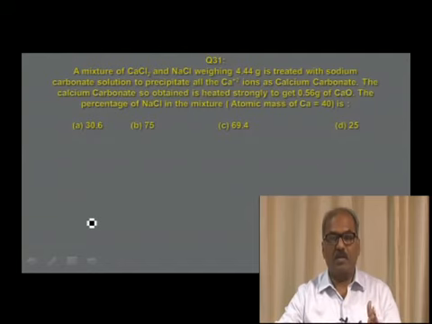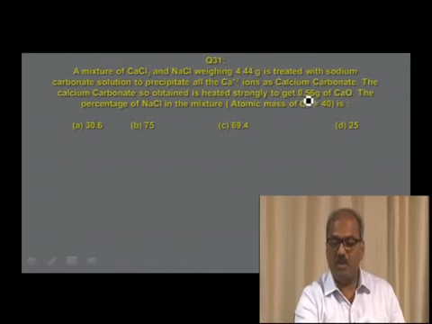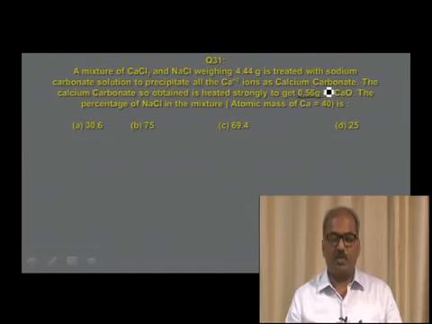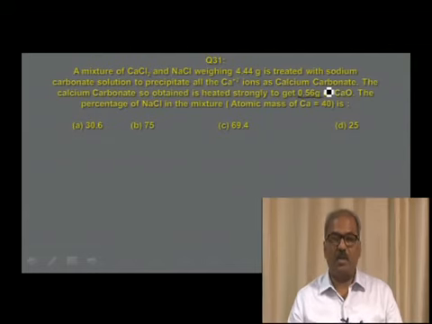Now see, calcium carbonate on heating decomposes to give calcium oxide, and the mass of calcium oxide formed is 0.56 grams. The percentage of sodium chloride in the mixture, with atomic mass of calcium as 40, is option A 30.6, option B 75, option C 69.4, option D 25.